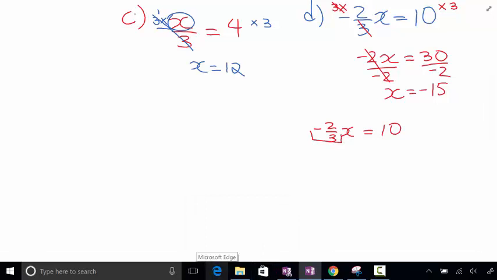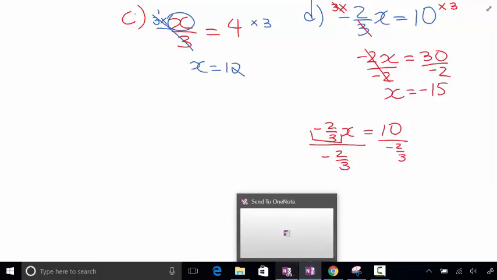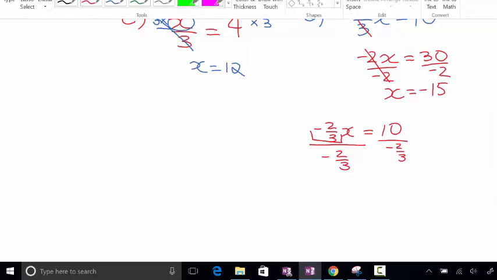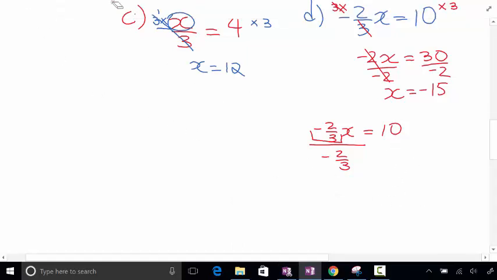Okay, and that number is being what to x? It's being multiplied to x, right? So if that number is being multiplied to x, that means what I could do is what? Divide both sides by what? Negative 2 over 3. So I could divide both sides by negative 2 over 3. Okay, so I divide this side by negative 2 over 3. Okay, actually, let me write that a little bit differently. Okay, let me write the division a little bit differently so you can see. Okay, so divided by, okay, negative 2 over 3.